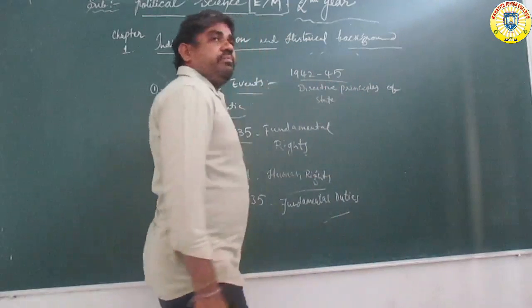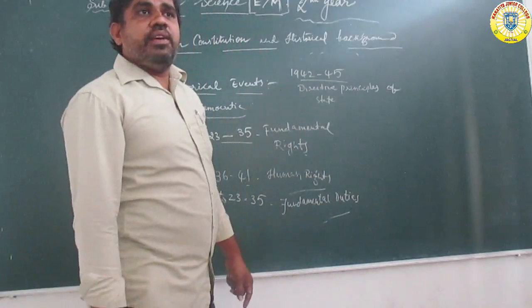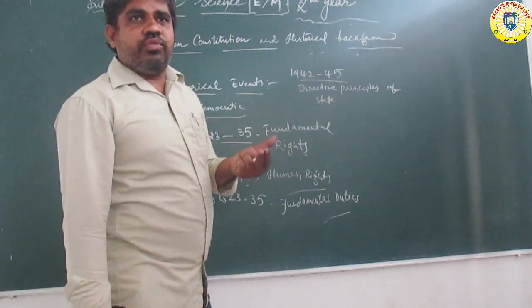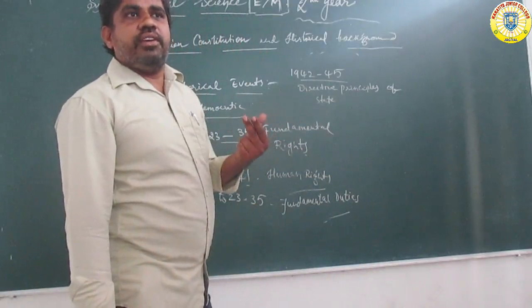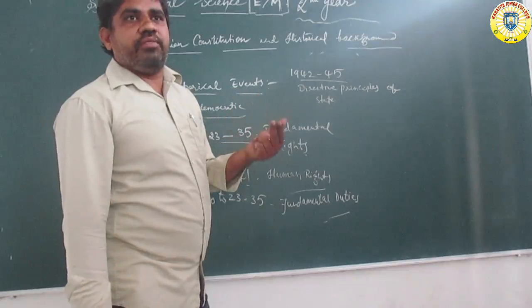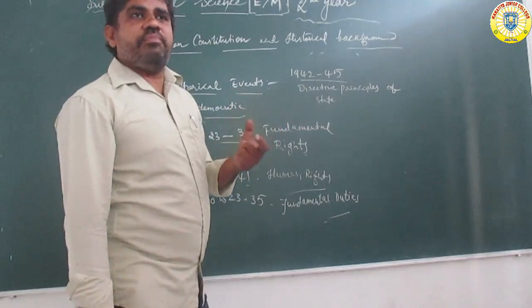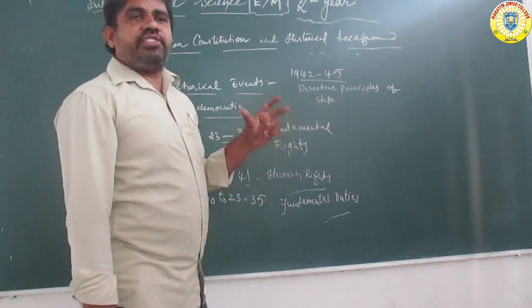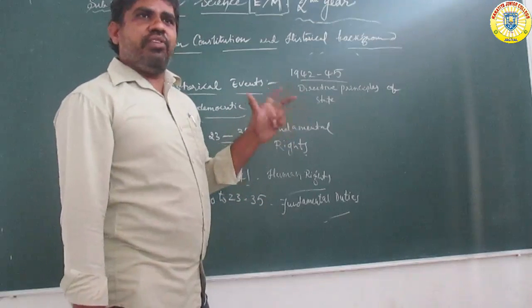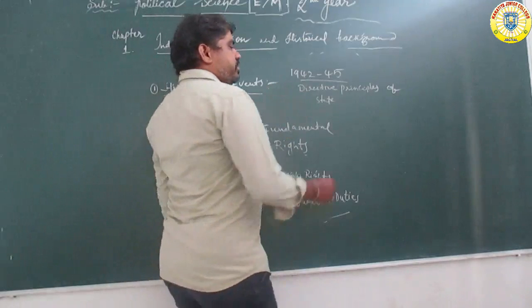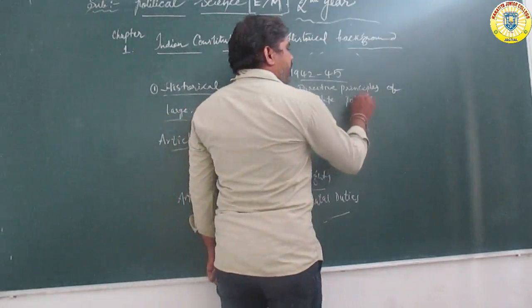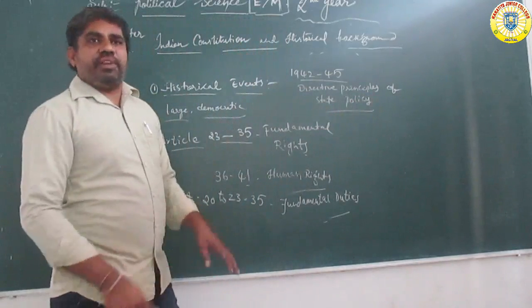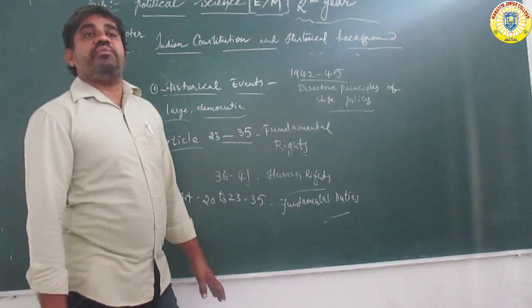Directive principles of state policy, what is the meaning? Every state has its own views, its own authority and its own power. What is the maintenance of the power system? Government power, state government, next the union government. Directive principles of state policy were announced in the period 1942 to 1945. Self-government system, self-governance.